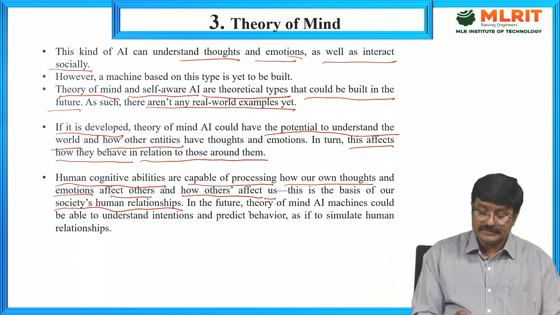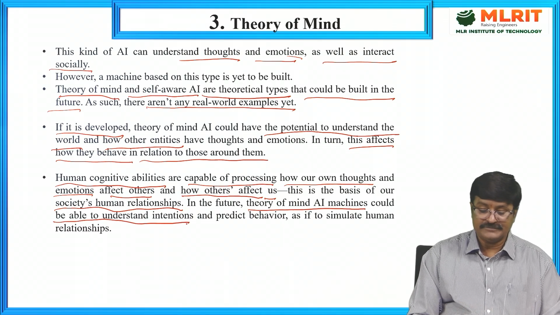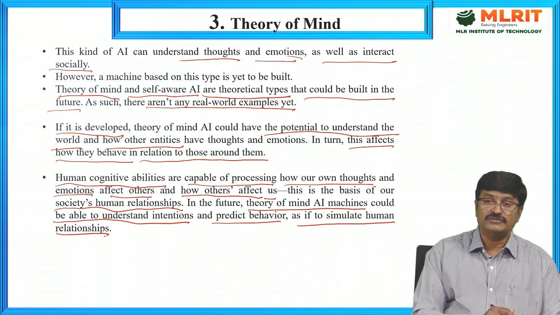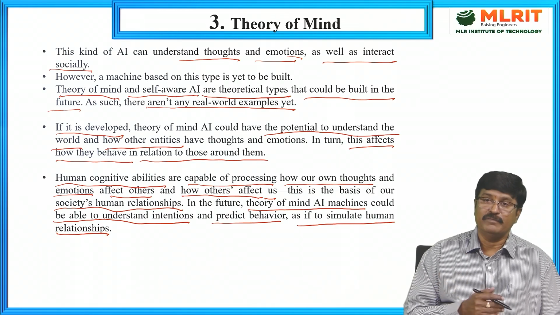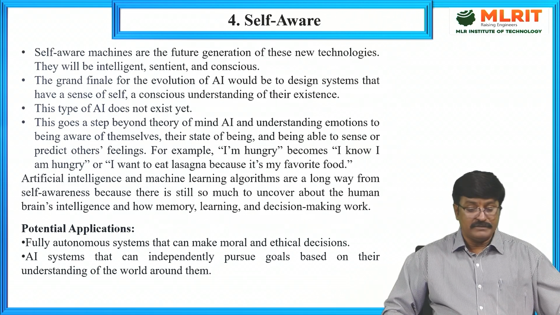In the future, theory of mind machines could be able to understand intentions and predict behavior, or simulate human relationships, almost mimicking human intelligence and human behavior. This is the kind of theory of mind system. So this is the one.